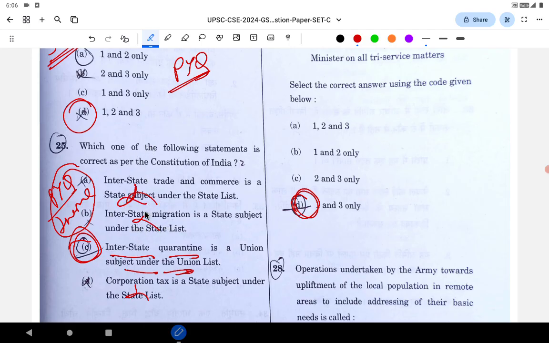Interstate migration, state subject. Is it possible? It is not possible. When the matter is between two states, it has to be union. So again wrong. Corporation tax, you know it, corporation tax is levied by the union. So even without knowing option C, with the knowledge from the PYQ and that this is an important theme, even if you are not aware of the options, you can solve this. So that is the power of PYQs. Please don't neglect them, especially people who are preparing for 2025.